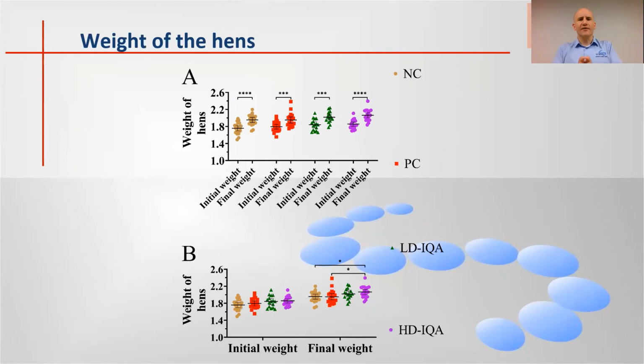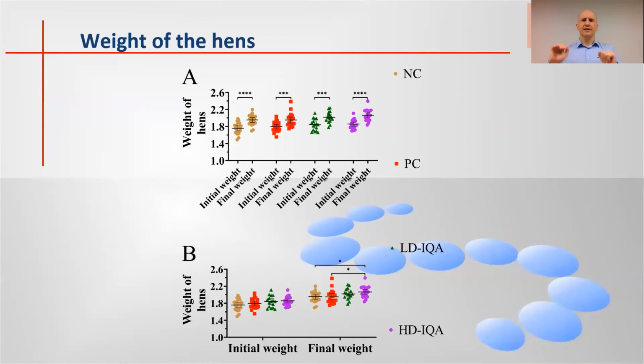In terms of the weight of the hens, we compared the initial weight and the final weight. And obviously there was an increase in weight, as can be seen in panel A, in all the groups. However, the increase in the positive control was less significant when compared with the negative control and the high dose supplemented group. In panel B, we can see that the initial weights were compared between the groups, and there was no difference in the weight at the beginning.